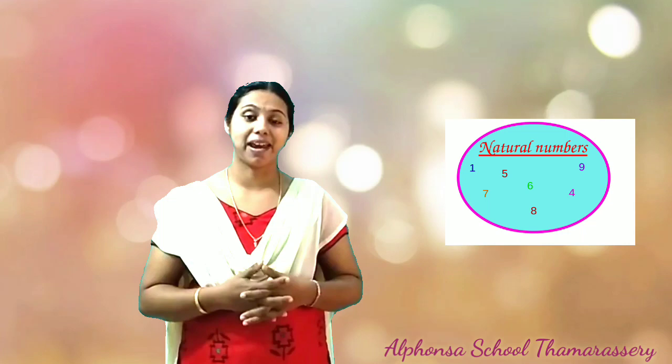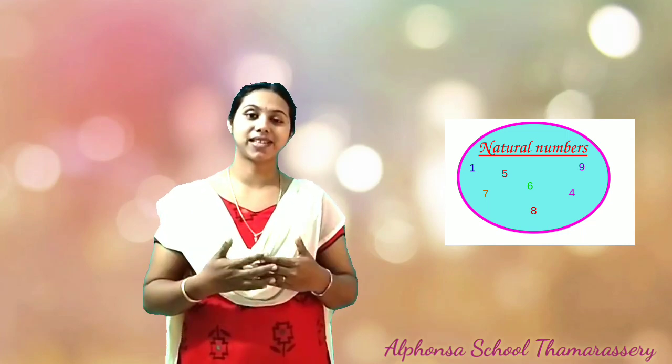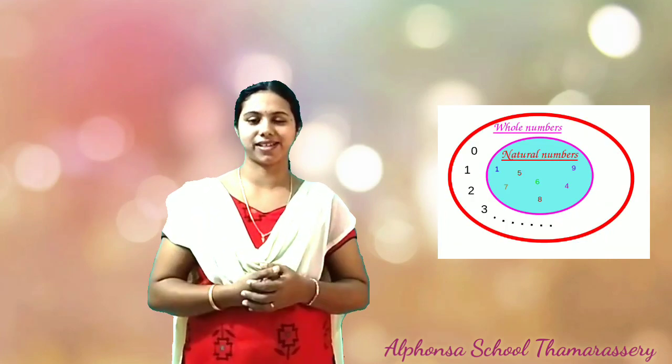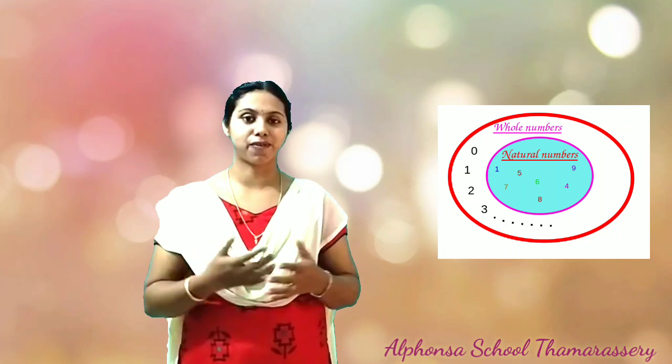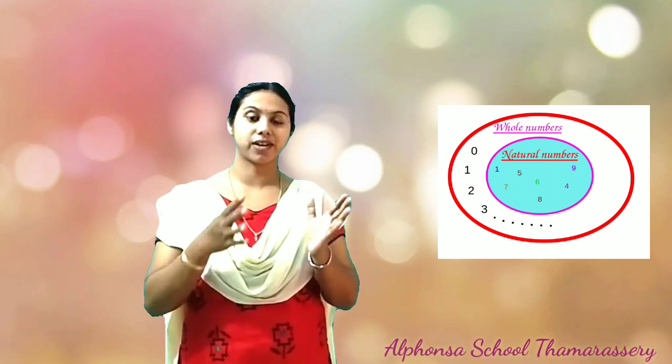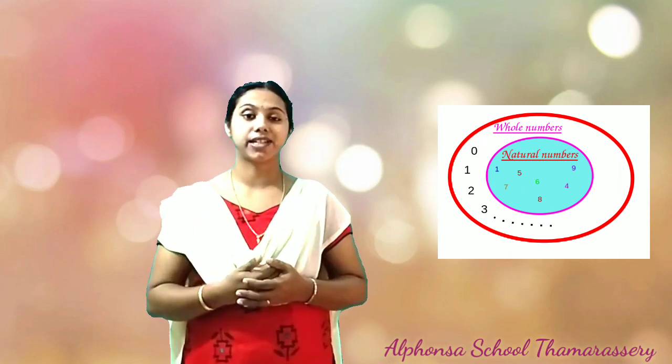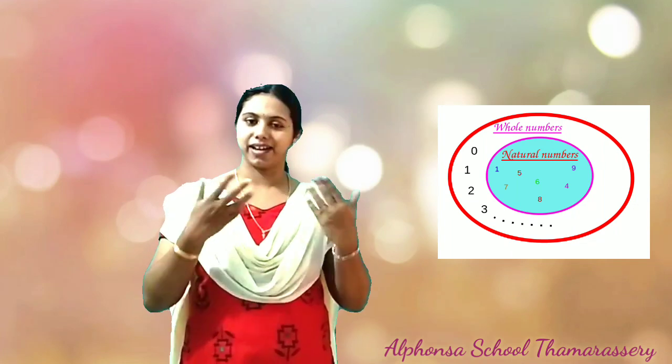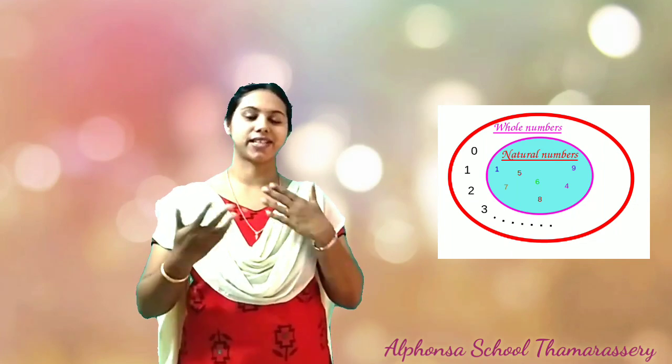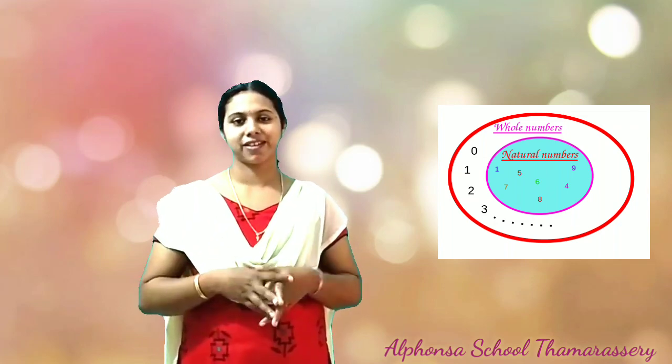So they changed the group name. Now the new name is whole numbers. So the whole numbers are the collection of numbers which consist of natural numbers and zero. It is represented by the letter W. Now this new family is playing, doing the operations, addition, subtraction, multiplication, everything. They are very happy playing.